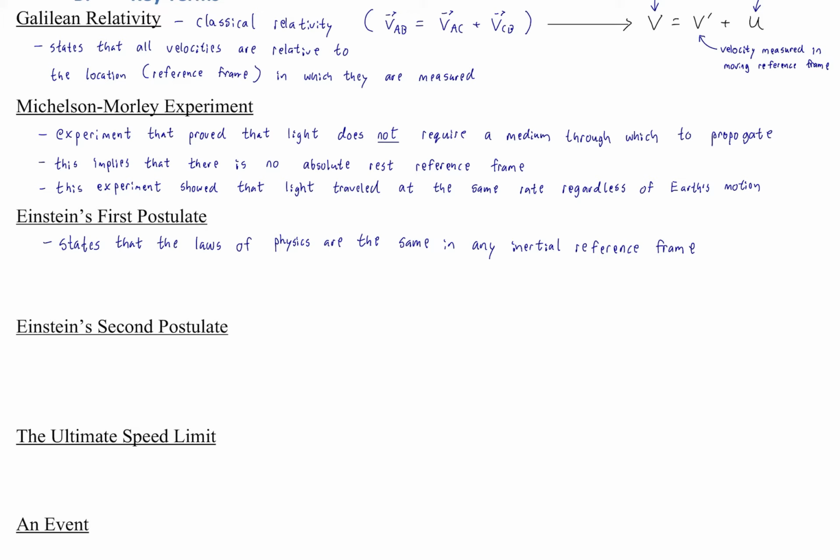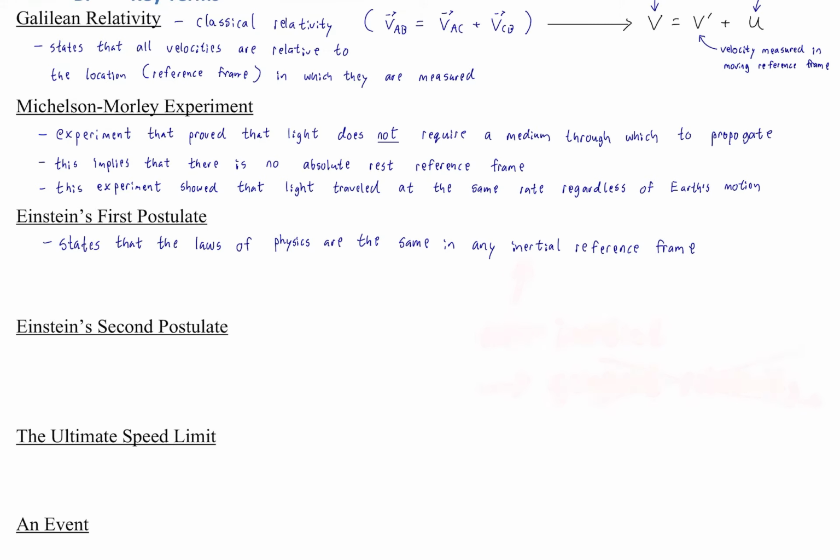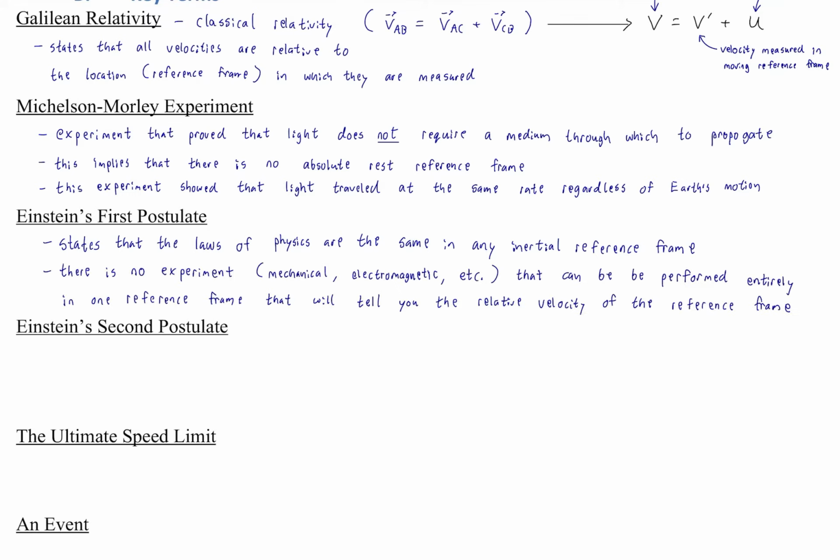If we are talking about non-inertial reference frames, those are the ones that include acceleration, well, that's general relativity, which is not covered here in this lecture series. So we will not be talking about general relativity, and we'll only focus on those constant velocity inertial reference frames. But again, back to the basic assumption of physics, the laws should be universal. We shouldn't have some laws of physics that apply to some reference frames and others that don't.